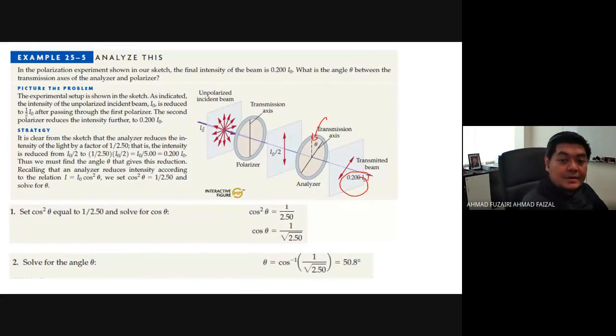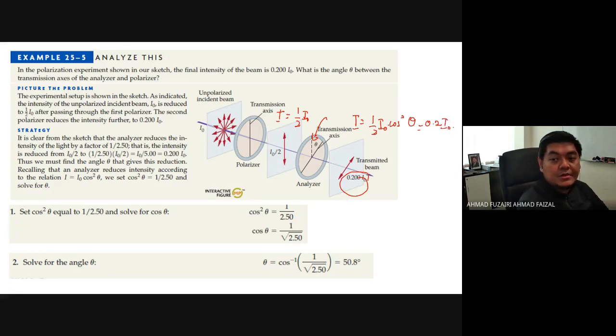Okay, so first of all, remember, the I here should be half I naught, and at this part the I final is half I naught cos square theta, equivalent to 0.2 I naught.